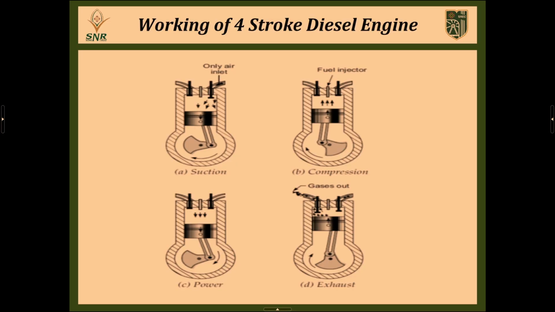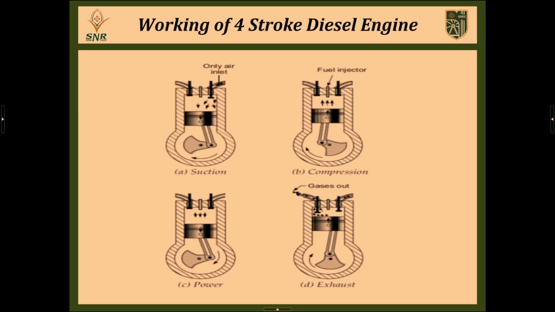The piston starts to reciprocate from bottom dead center to top dead center. During this process, the entire volume of fresh air inside the cylinder is compressed to very high pressure and very high temperature at the end of the compression stroke.